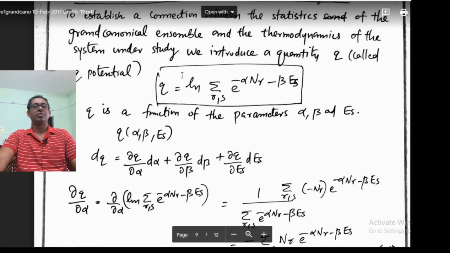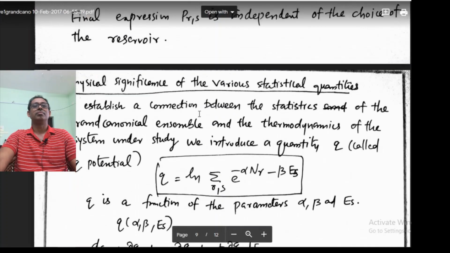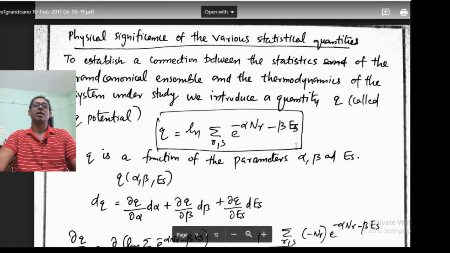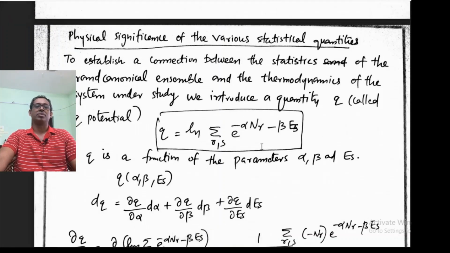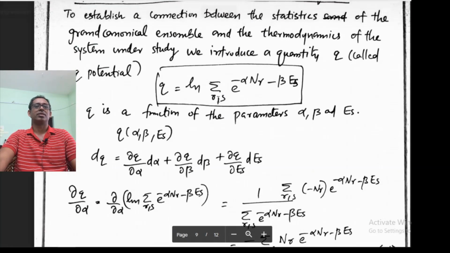It is defined in this fashion: Q equal to log of sigma RS e to the power minus alpha Nr minus beta Es. So this is the Q potential, which is taken as a function of alpha, beta and Es. This quantity, sigma RS e to the power minus alpha Nr minus beta Es, is the quantity that we see in the denominator here.